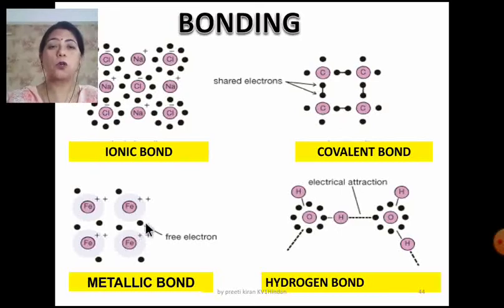So a bond is developed and that bond is known as a metallic bond. Hydrogen bond is a bond that is formed between the hydrogen and an electronegative element like fluorine, oxygen or nitrogen. These are the only three elements, fluorine, oxygen and nitrogen, that form the hydrogen bond with the hydrogen.